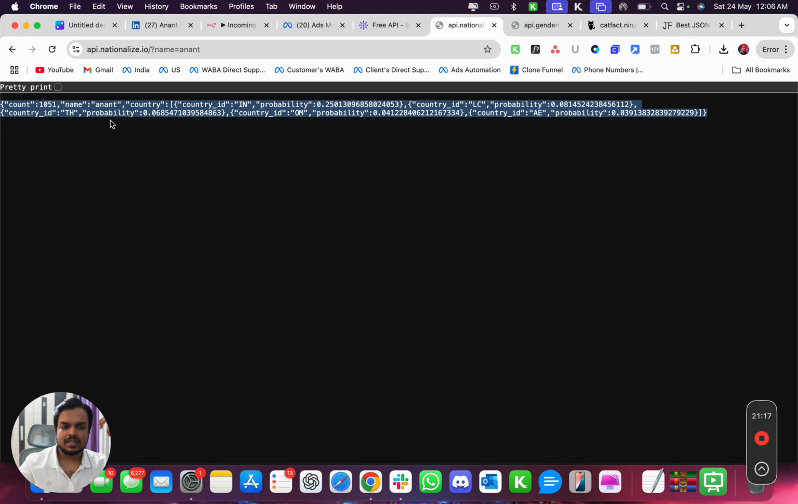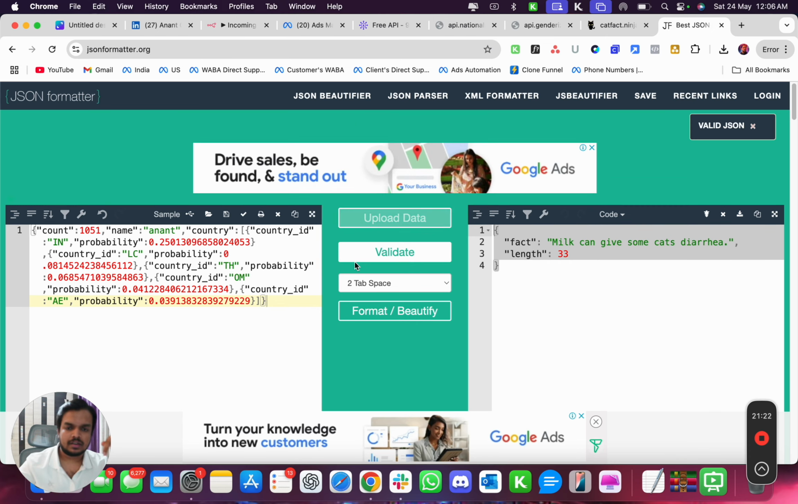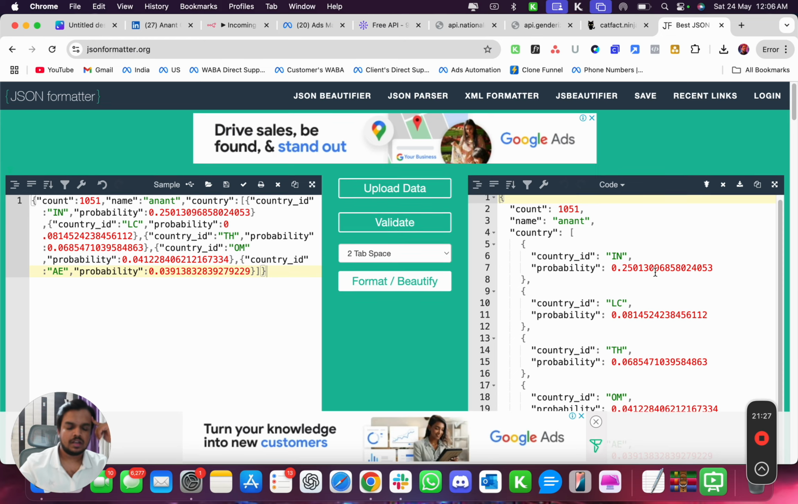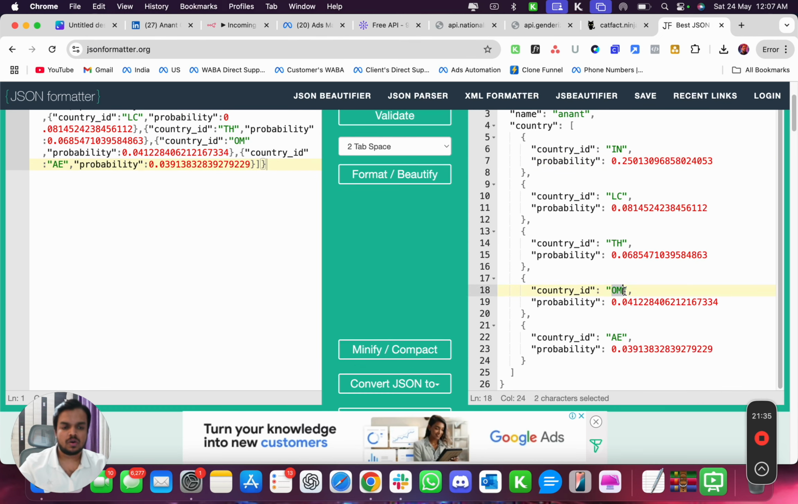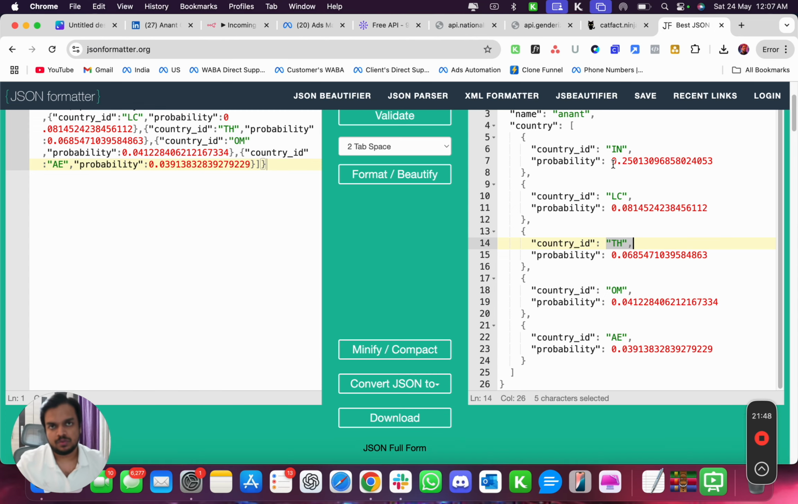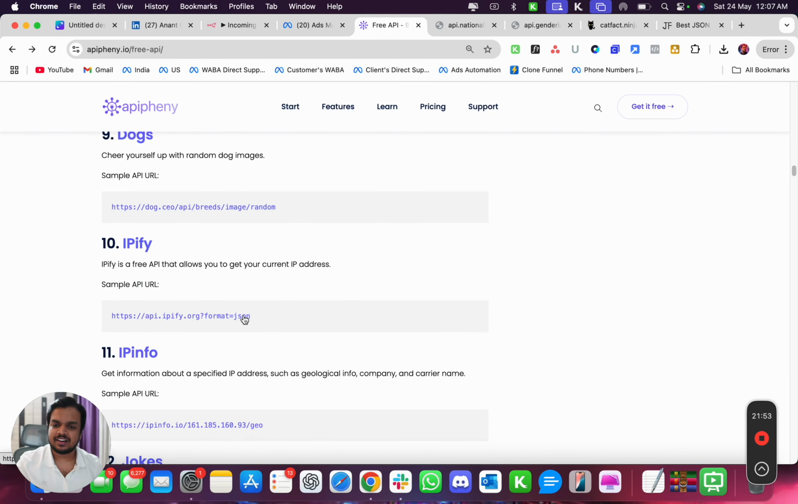Now, if you're not able to understand this in a nice way, again, take this and put it over here and validate it. One second. I'm going to put it over here, click on format, and you can see. So the chances of me being in India is this much. LC, TH, I think Oman, it's UAE, it's Thailand, I'm not sure about that. But anyways, you understand what I'm trying to tell you, right? So the highest probability over here is that I come from India, which is true. Anyways, you can explore plenty of other APIs and test it out yourself.